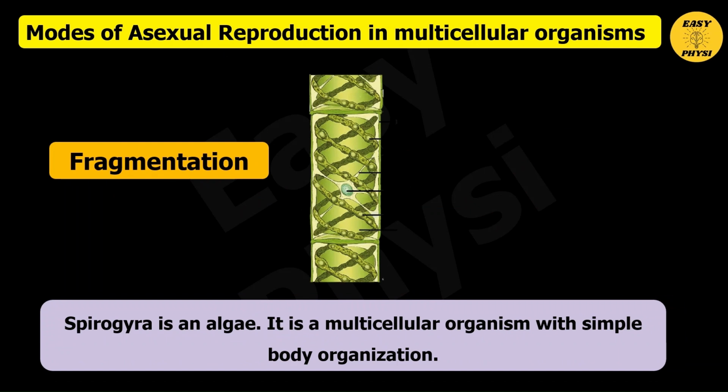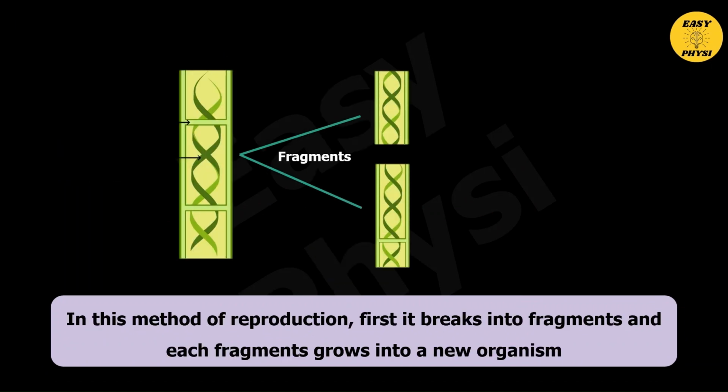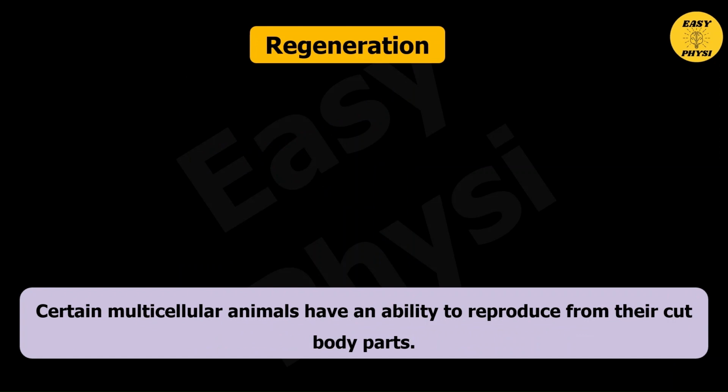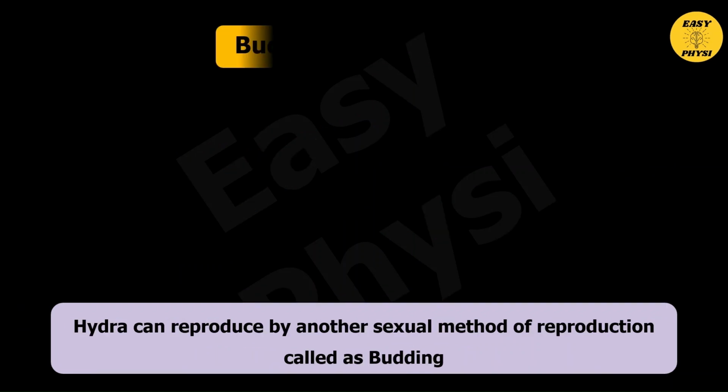Modes of asexual reproduction in multicellular organisms. Fragmentation. Spirogyra is an alga. It is a multicellular organism with simple body organization. In this method of reproduction, first it breaks into fragments, and each fragment grows into a new organism. Regeneration. Certain multicellular animals have an ability to reproduce from their cut body parts.